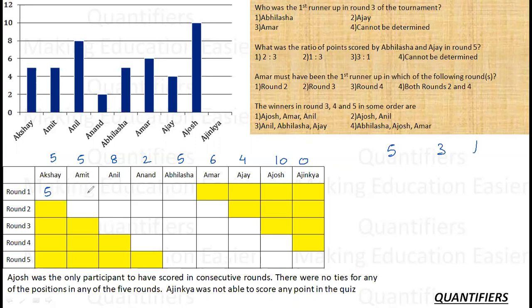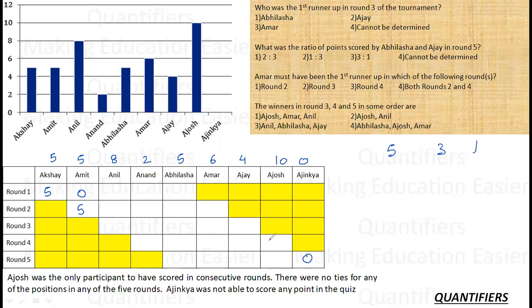Similarly, Amit has only 2 rounds to play and he has also scored 5. Since he cannot score 5 in the first round, so 5 is here. Right? Now let us similarly fill these cells if possible. The minimum cells. Ajinkya has scored 0, so this is 0.